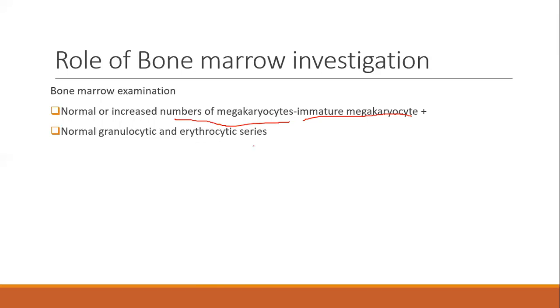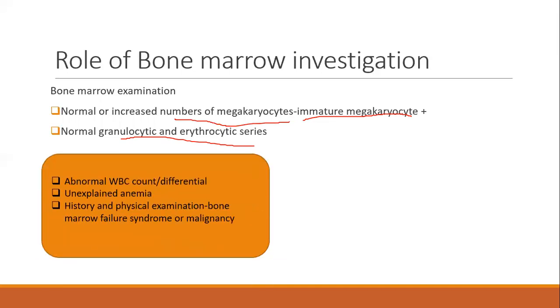Your granulocytic series will be normal. Your erythrocytic series will be normal, because those are not affected by this process, isn't it? So it's just the platelets that are getting affected, and that is what will be reflected in the bone marrow. So when should you be doing a bone marrow? You will do it only if you have doubt of other differential diagnoses.